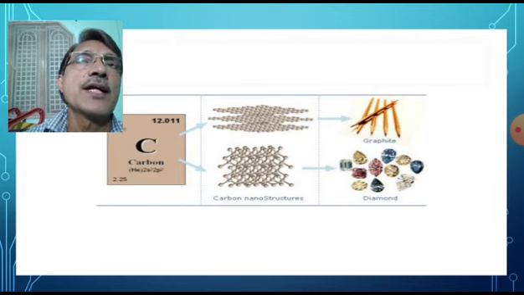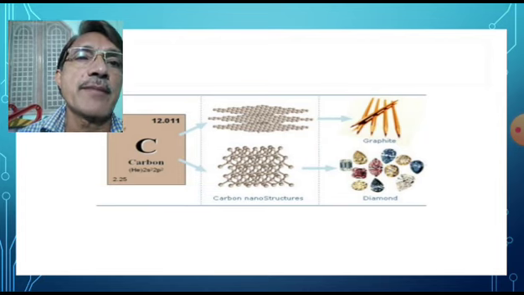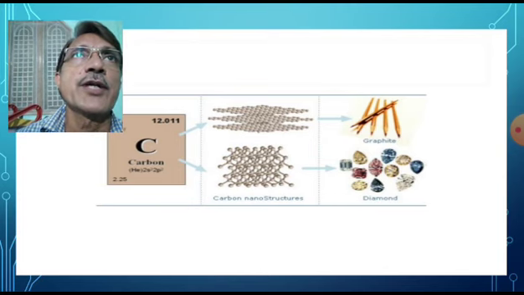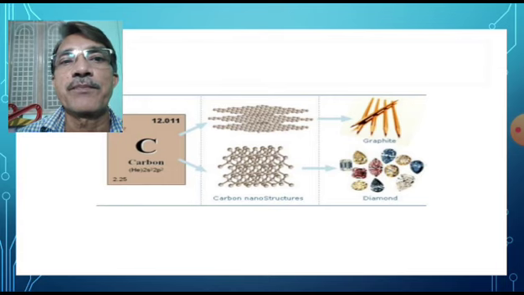So among the crystalline forms of carbon, diamond and graphite are the most important allotropes compared to C60, that is Buckminster Fullerene, and carbon nanotubes.